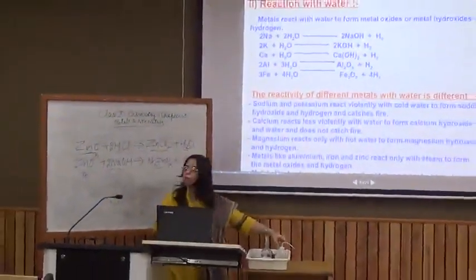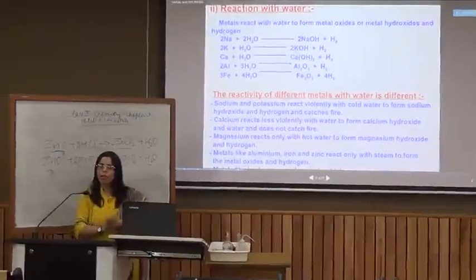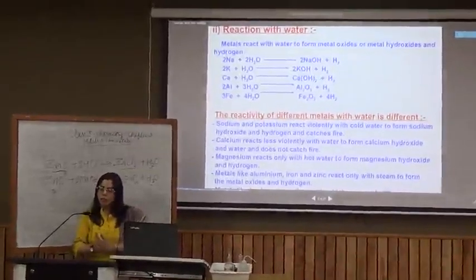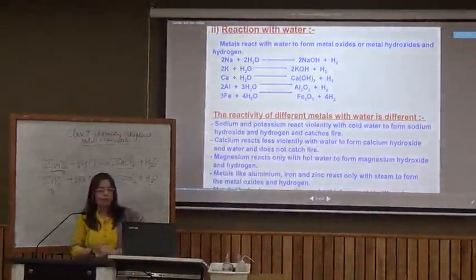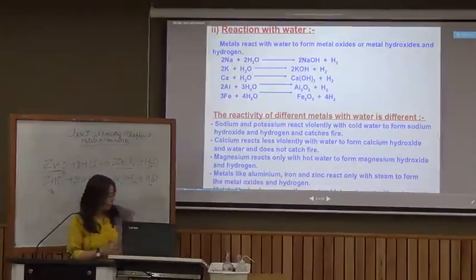So we've seen that sodium metal reacts spontaneously with water, and that would be the case with potassium, because potassium is even more reactive than sodium, and it produces sodium hydroxide and hydrogen. Let's look at the equation again.